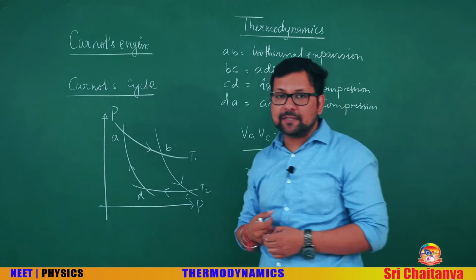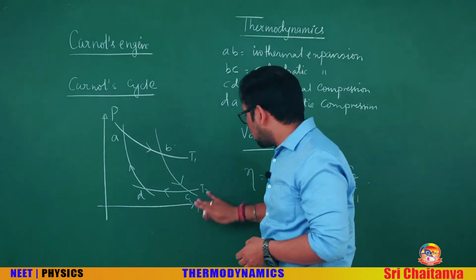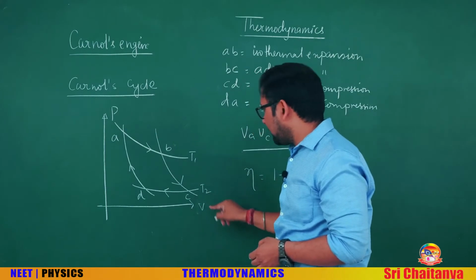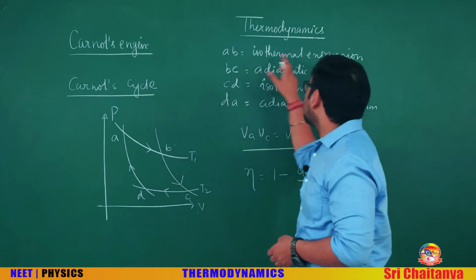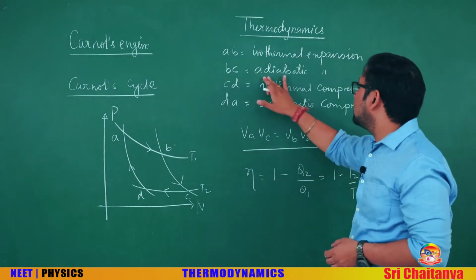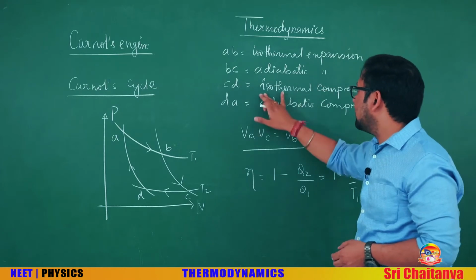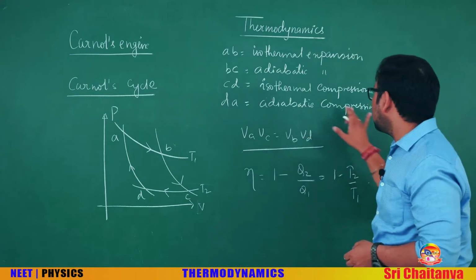Let's have a look at the cycle. Cyclic process for Carnot's engine. This is the pressure-volume indicator diagram. You can see this cyclic process. AB is isothermal expansion, as you can see from the arrow. BC is adiabatic expansion. CD is isothermal compression, and DA is adiabatic compression.